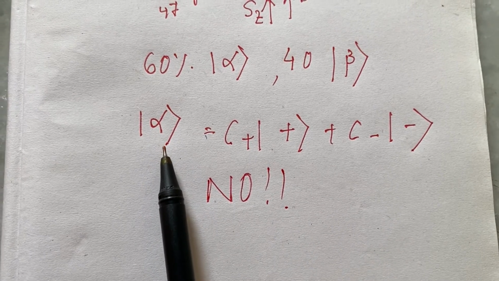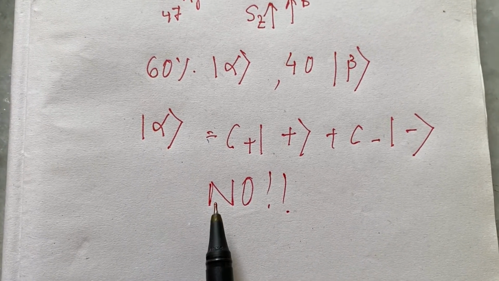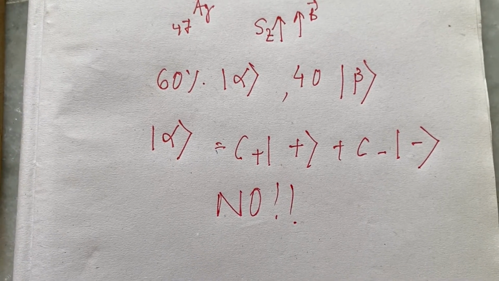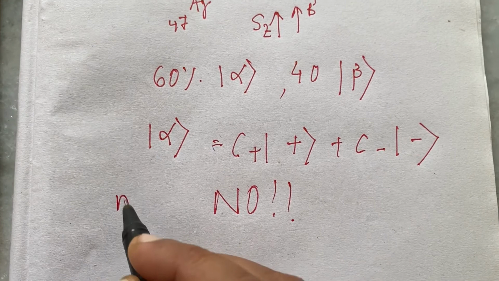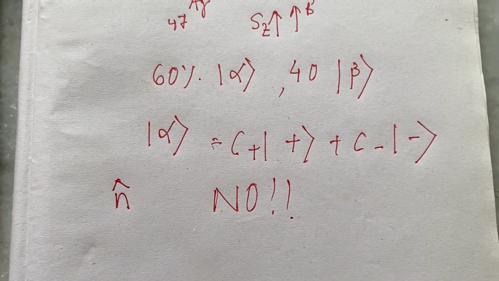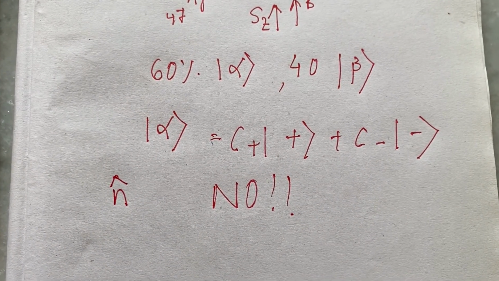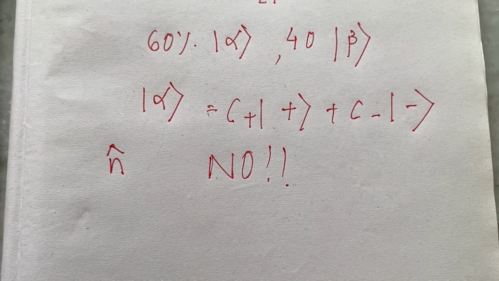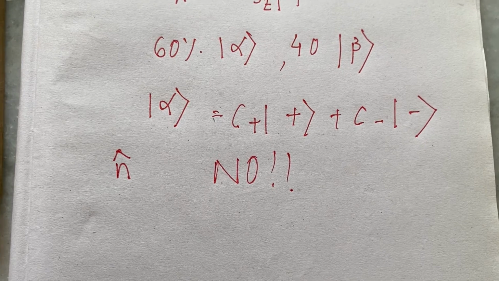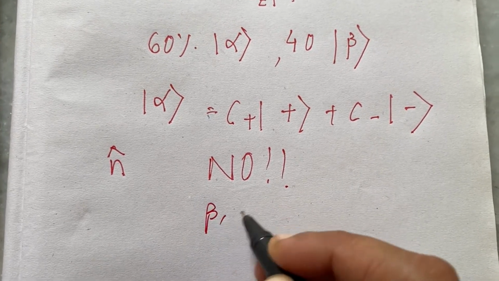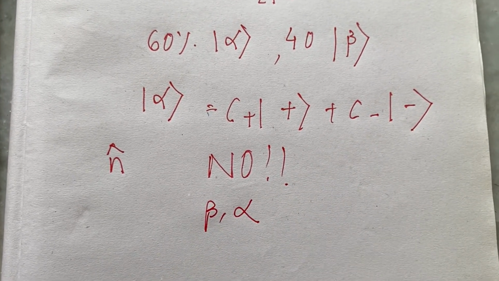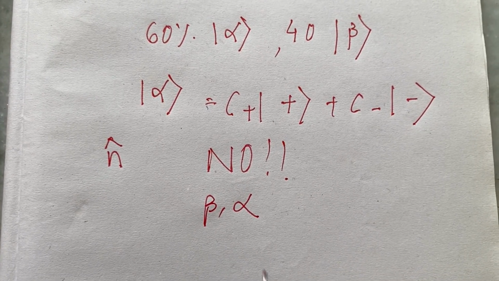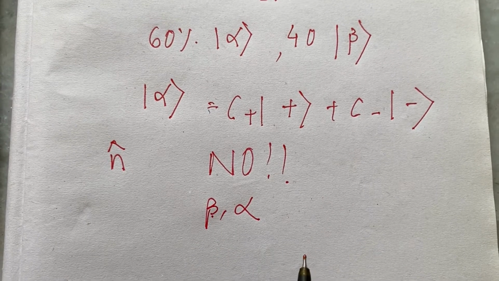This equation characterizes a state vector whose spin is pointing in some definite direction, namely the direction of n. Now the polar and azimuthal angles associated with this direction are represented by beta and alpha respectively.